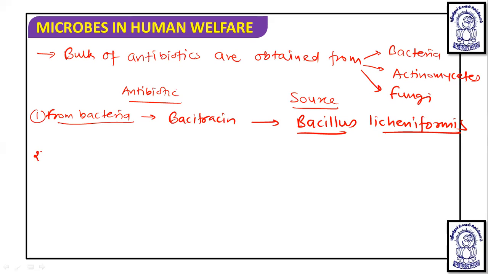Apart from this, if we talk about actinomycetes, which antibiotics are obtained from them?